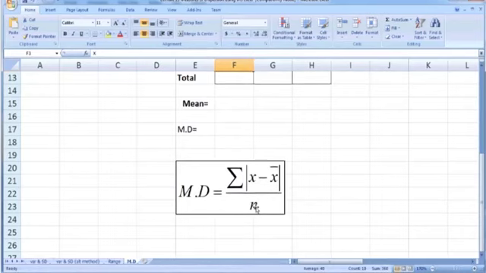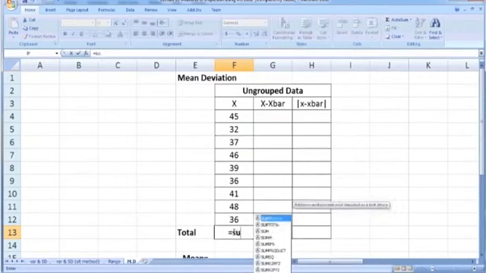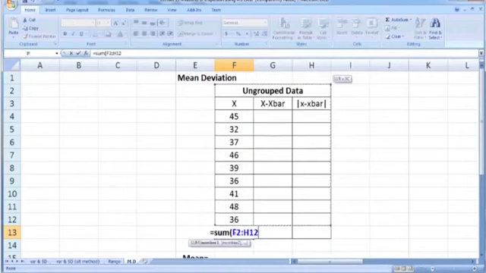So in order to calculate this mean deviation, first we need to calculate x bar, which is the arithmetic mean, and then subtract this x bar from each x value, take the absolute value, and then take the sum of these absolute values and divide by n in order to get the mean deviation. So the first step in calculating mean deviation is to calculate x bar. In order to calculate x bar, we can calculate the total, which is obtained by using the sum function.